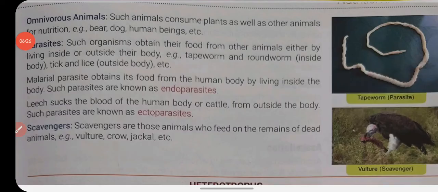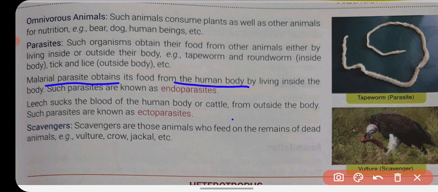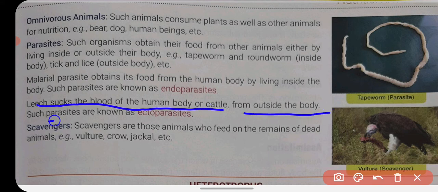For example, the malarial parasite, which causes the disease malaria, lives inside the human body, and this is called an endoparasite. The organisms that live inside the body of another organism are called endoparasites. And a leech sucks the blood from the human body or cattle from outside the body, and such parasites are called ectoparasites.